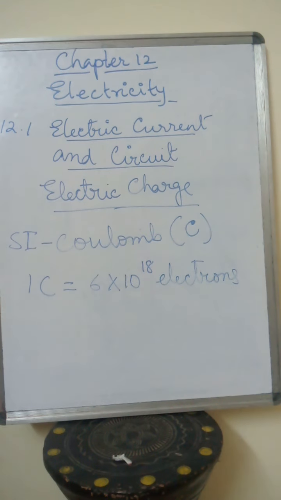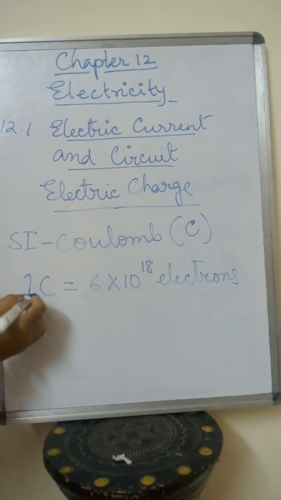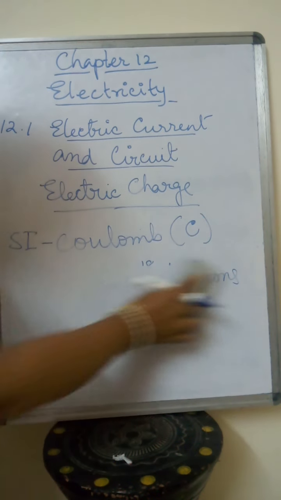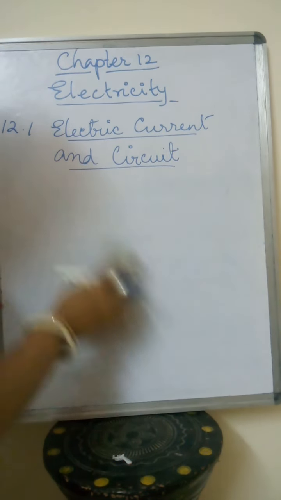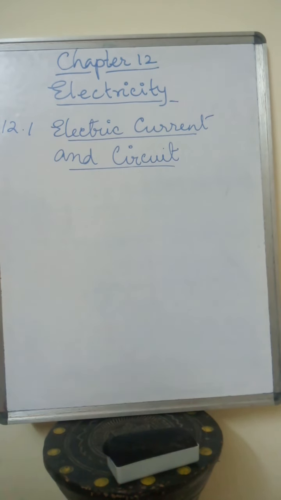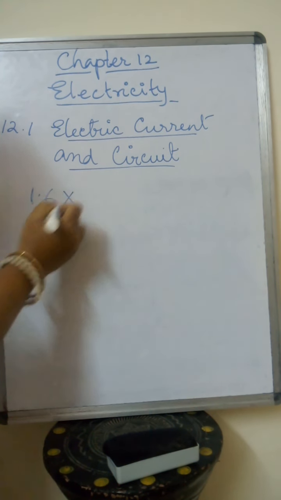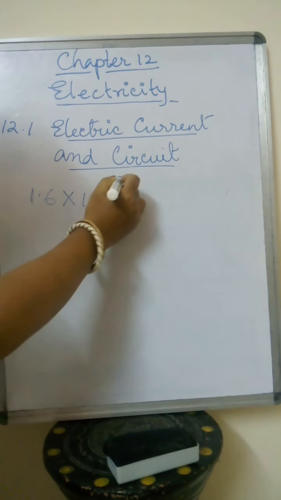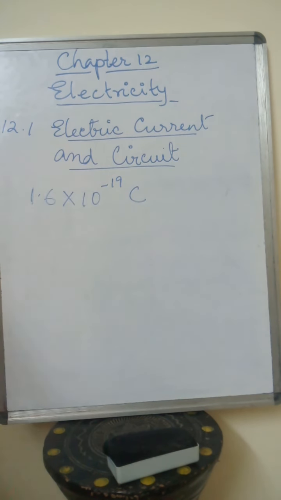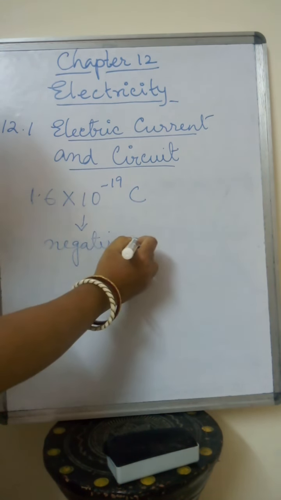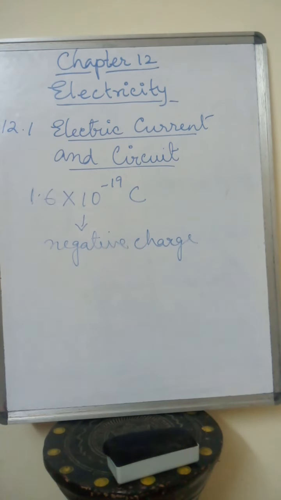An electron possesses a negative charge of 1.6 into 10 to the power minus 19 coulomb.